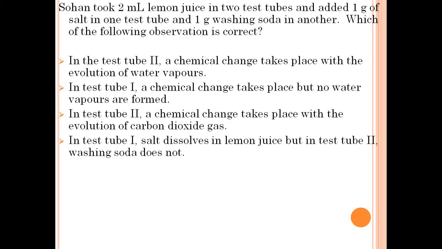In test tube 1, a chemical change takes place but no water vapors are formed. In test tube 2, a chemical change takes place with the evolution of carbon dioxide. In test tube 1, salt dissolves in lemon juice, but in test tube 2, washing soda does not.